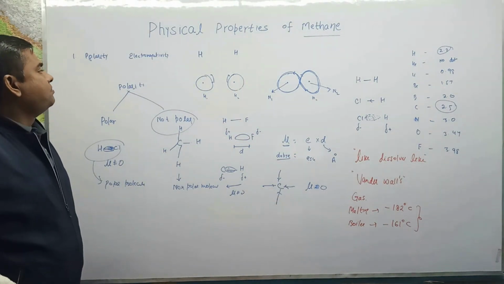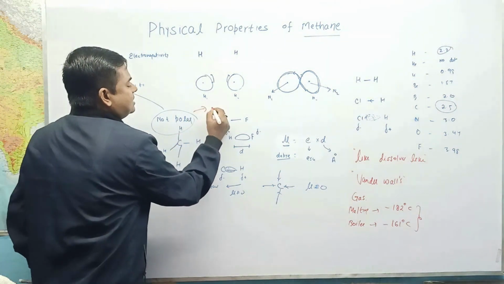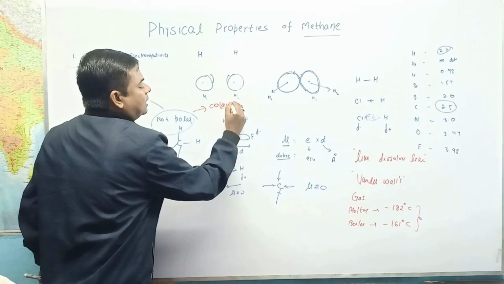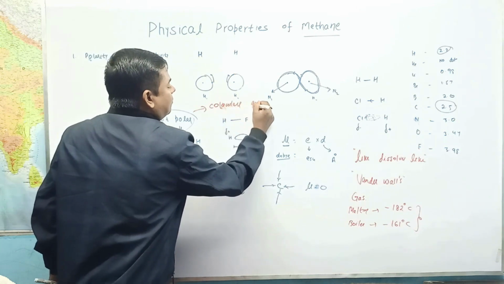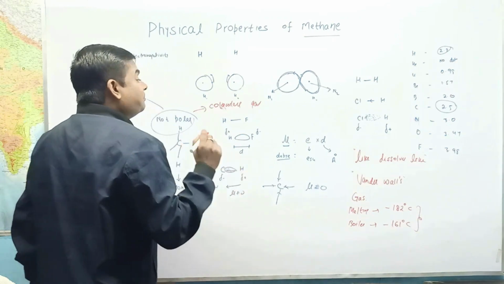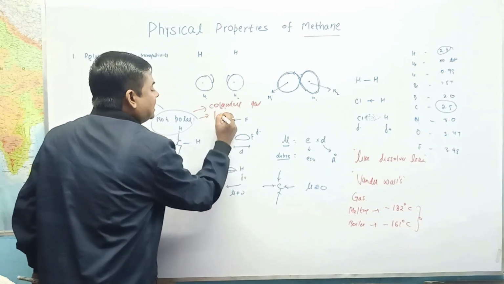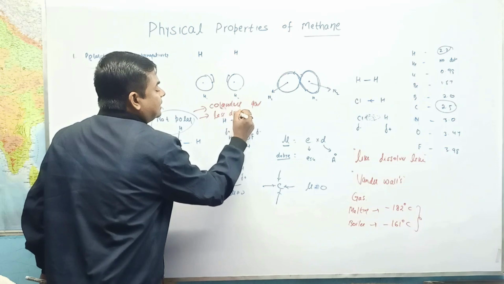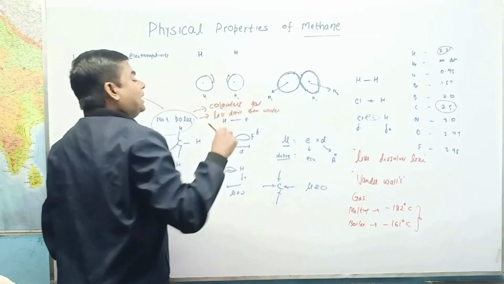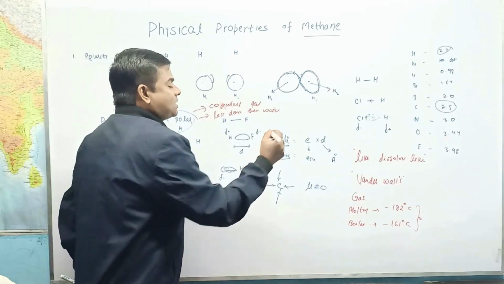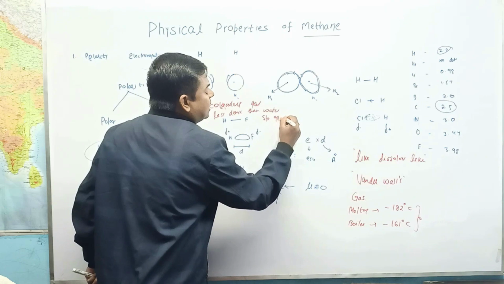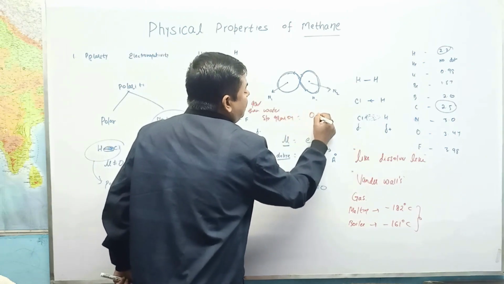One more thing: methane is a colorless gas, and it is less dense than water, lighter than water. If we talk about specific gravity, the specific gravity of methane is 0.04.